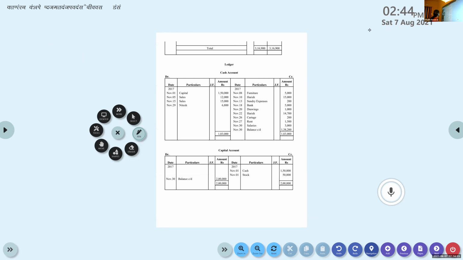Now subtract the credit side total from the grand total. Credit side total, how much did you get as the total amount?